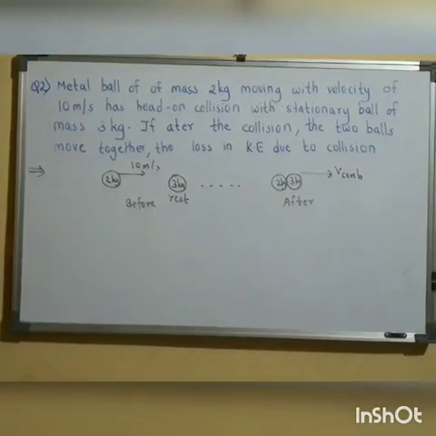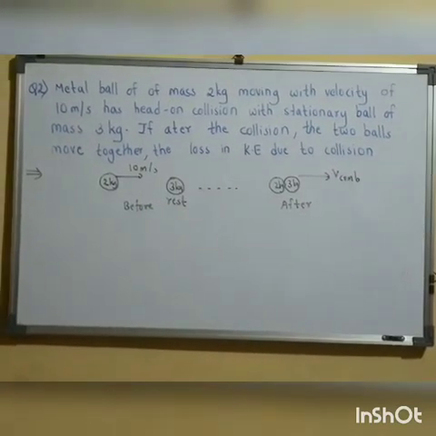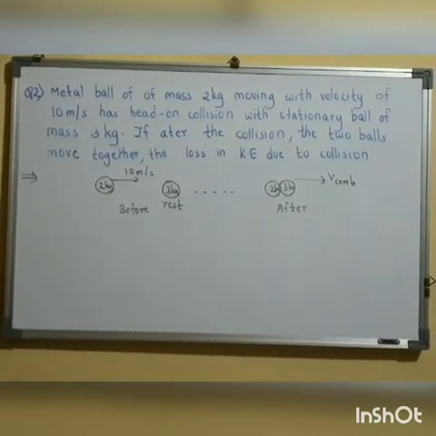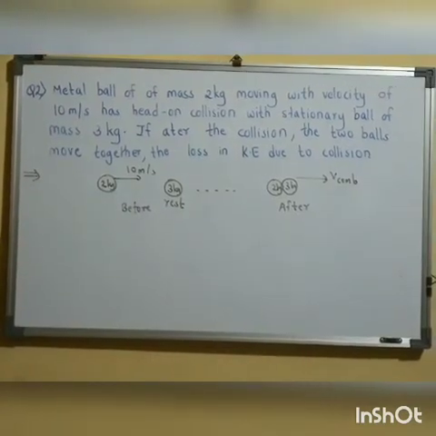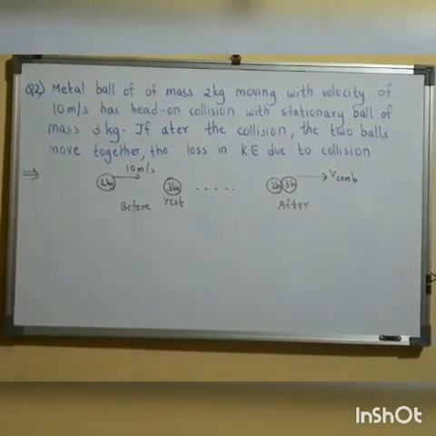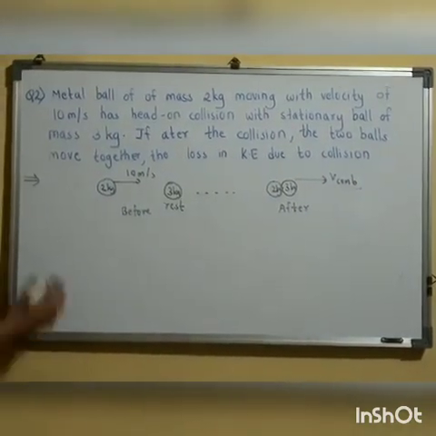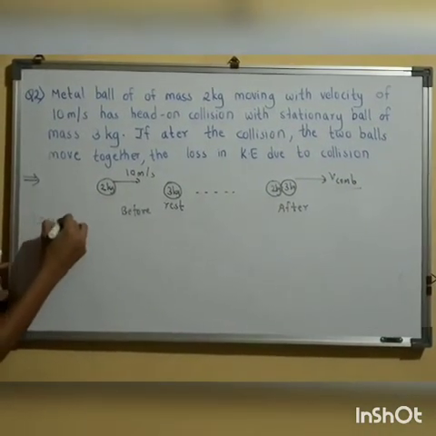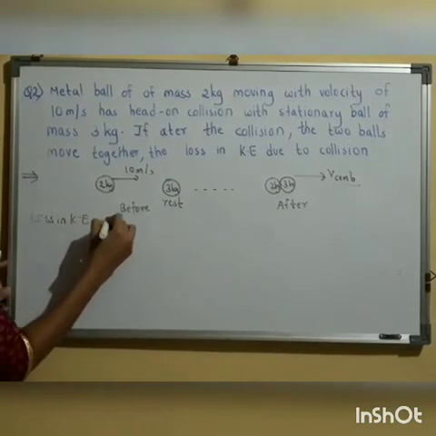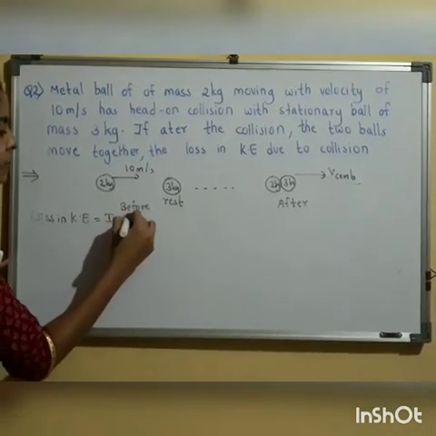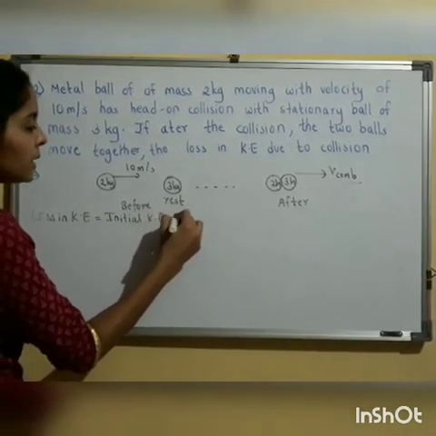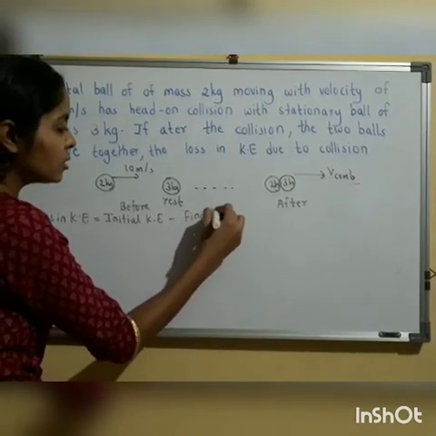So before collision conditions are given and after collision conditions are given. Let the velocity of the combination after the collision be v com. What we need to calculate is the loss in kinetic energy. Loss in kinetic energy will be initial kinetic energy minus final kinetic energy.